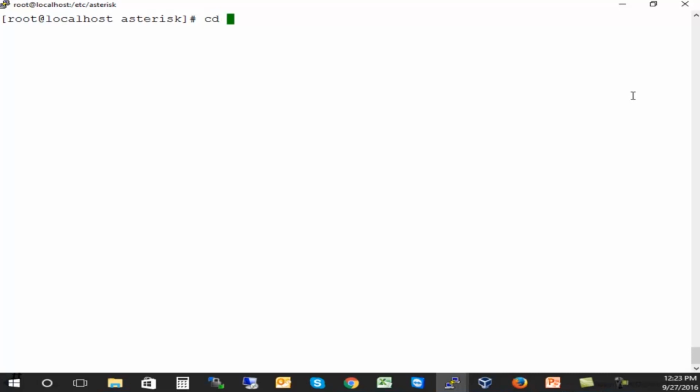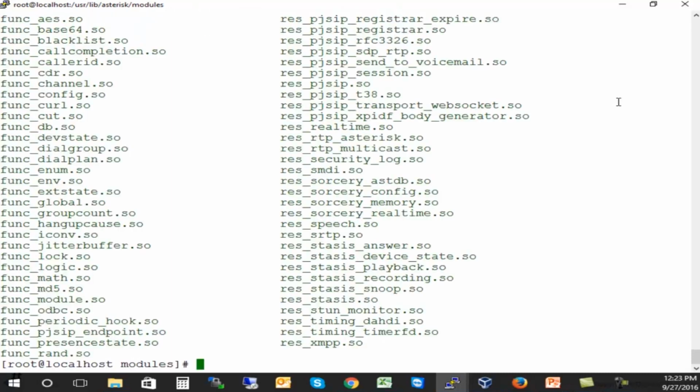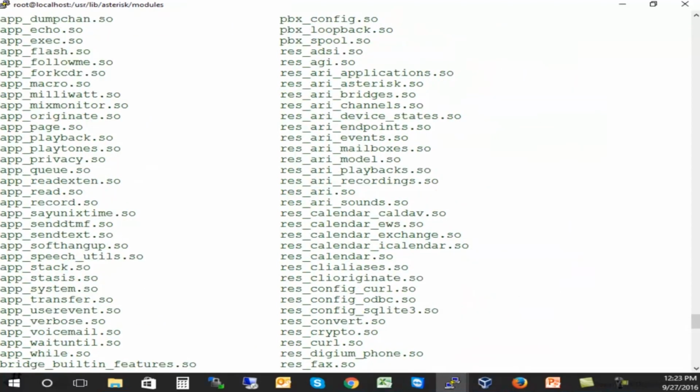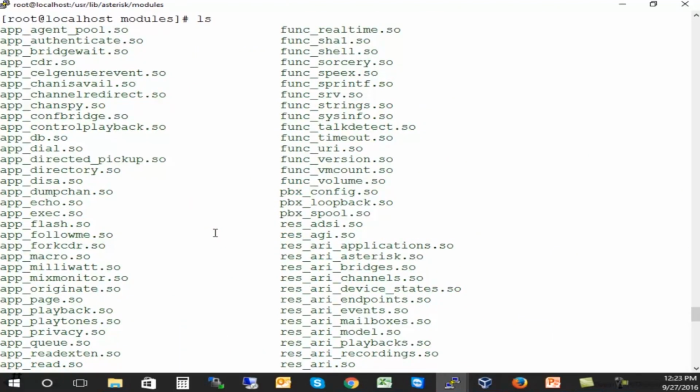Good. So by default, those are in /usr/lib/asterisk/modules. And here we can see the different modules that we have in Asterisk. And you will notice, and I'll show you another way to see that, that we have resources, right? PJSIP. We also have functions, codecs, formats, applications. So each of these modules is adding one functionality or multiple functionalities to Asterisk.